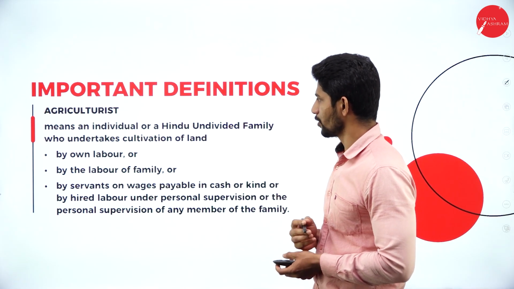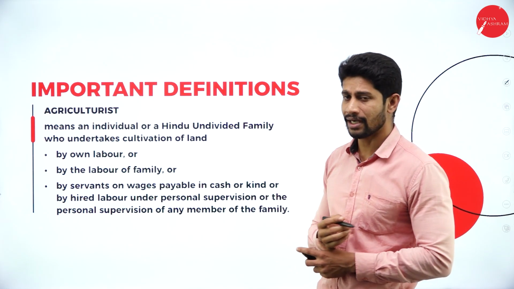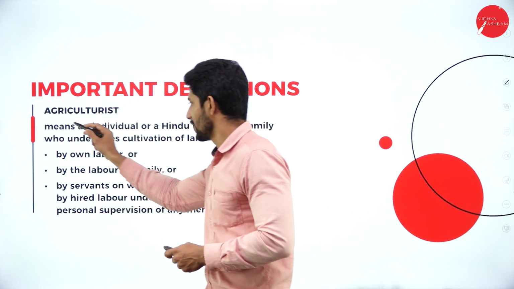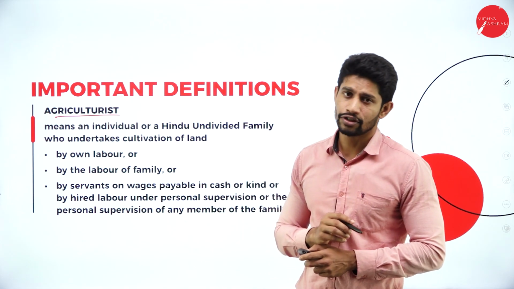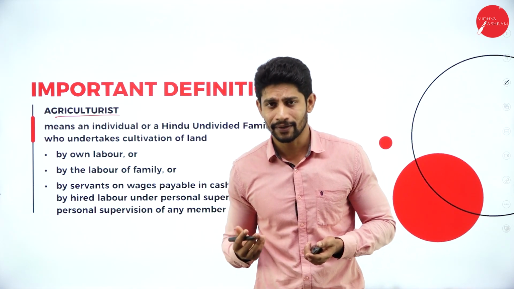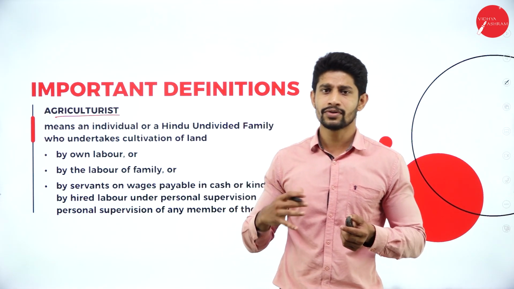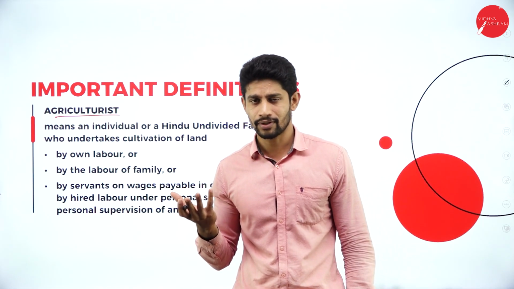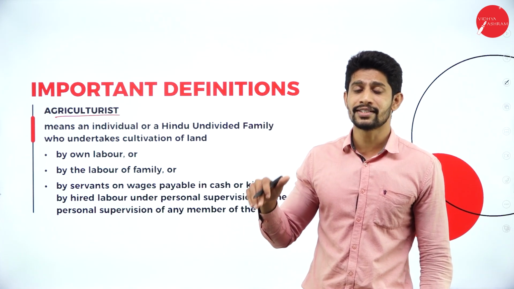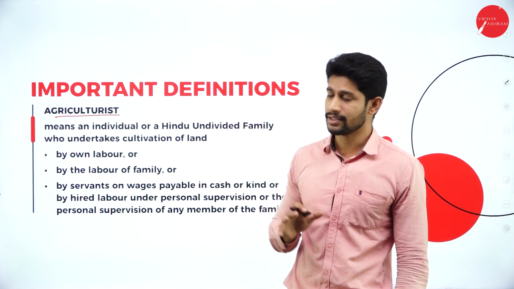The first important definition under the CGST Act 2017 is agriculturist. In general you will know that the person who is into farming is called an agriculturist. But what does GST say for the terminology agriculturist?